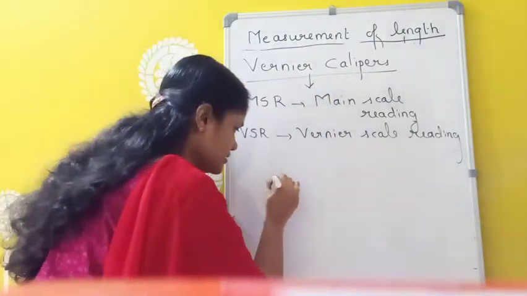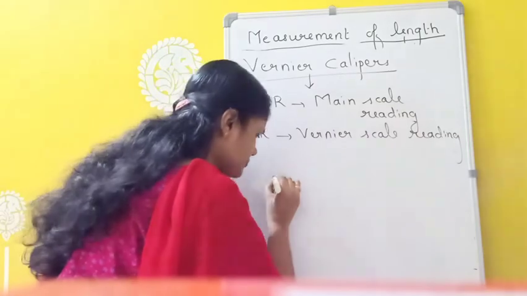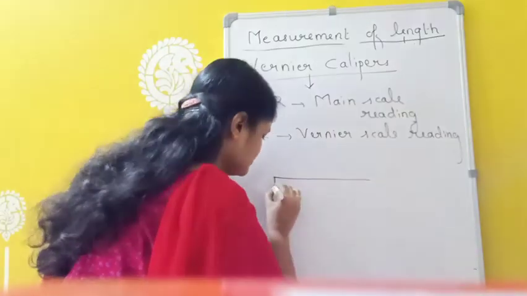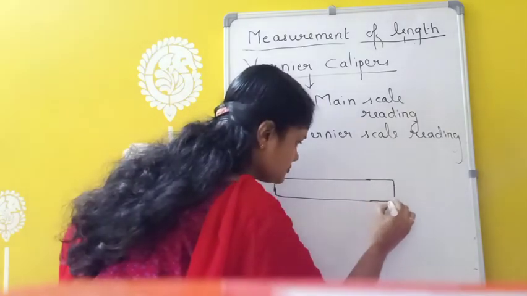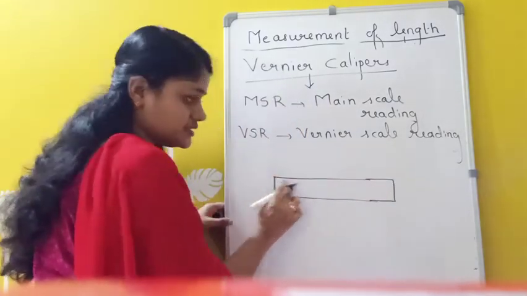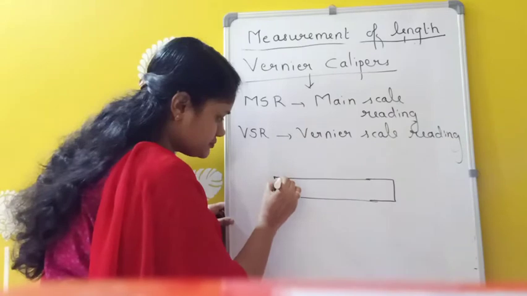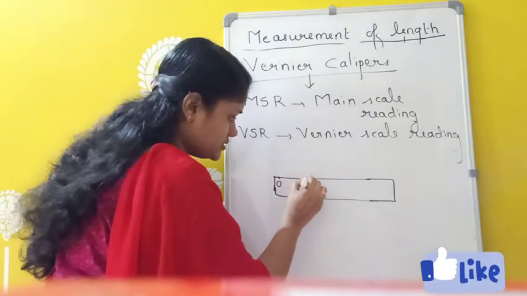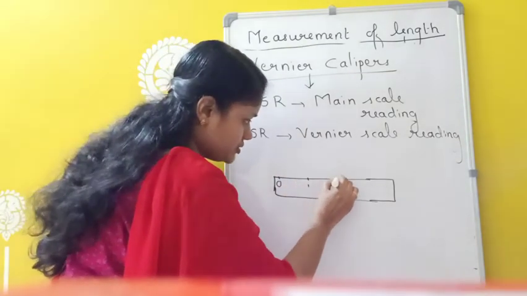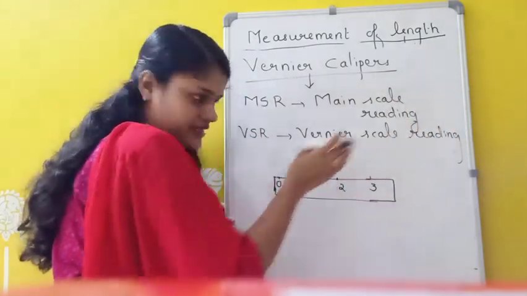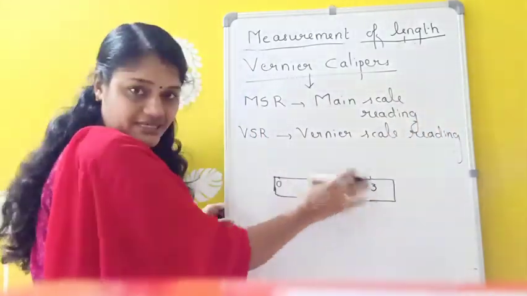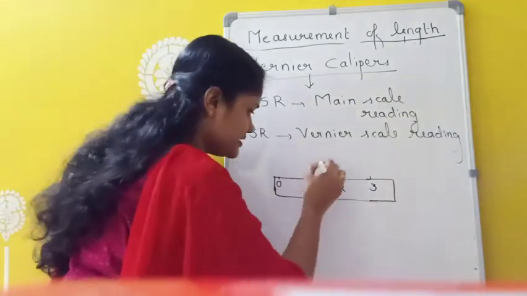So first of all, I am drawing a rough diagram here. Suppose this is the main scale. So this is 0. Suppose somewhere here I am putting 1, 2, 3. More length will be there, but I am drawing only this much. This is the main scale here, and I am drawing another one, the vernier scale, here.